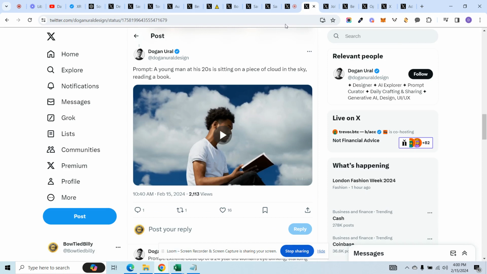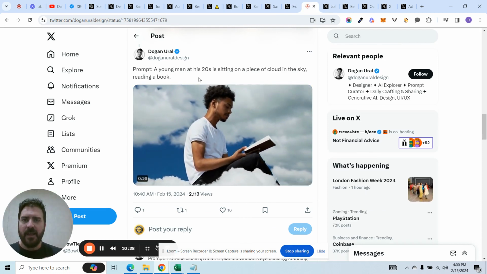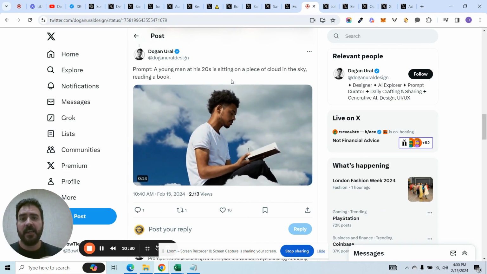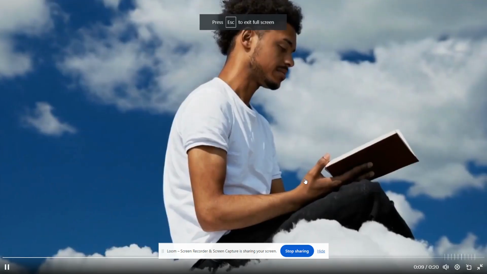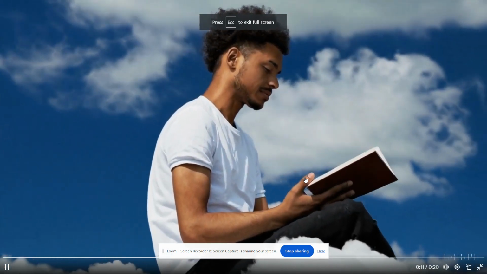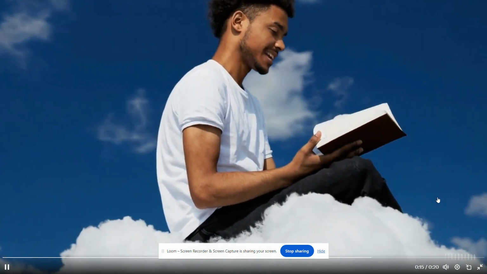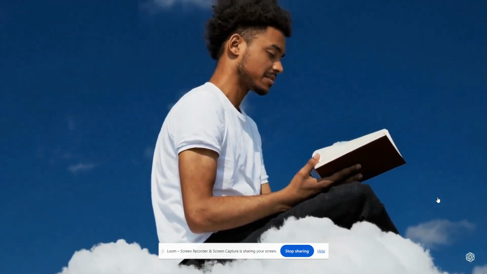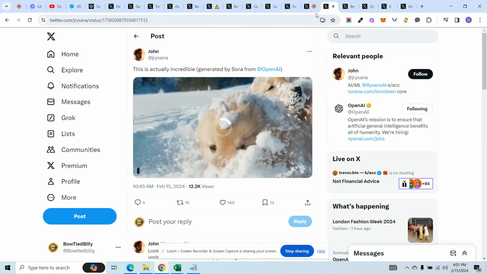Just a few more here to show you and articulate what this is. Prompt: a young man in his 20s is sitting on a piece of cloud in the sky reading a book. Whew, this guy doesn't exist, guys. And guess what? They're getting the hands better. They're doing the hands better, the facial features, the nose. The demons are starting to look a little bit better for all you out there that think this is spiritual.